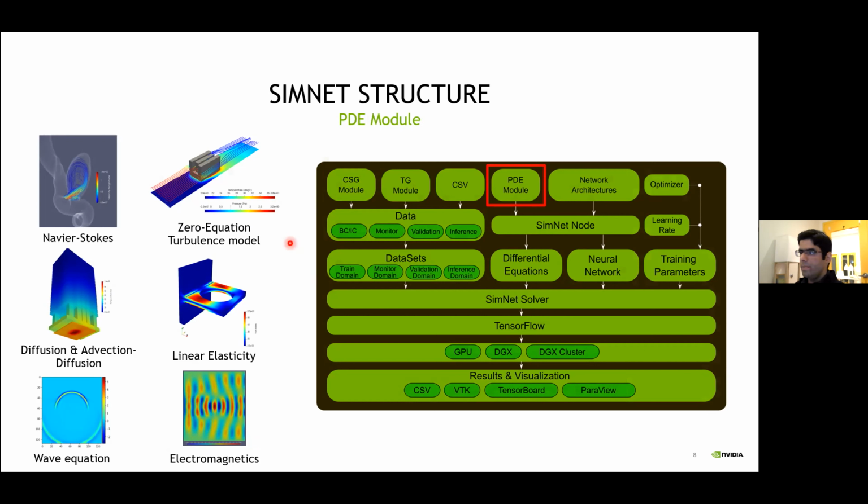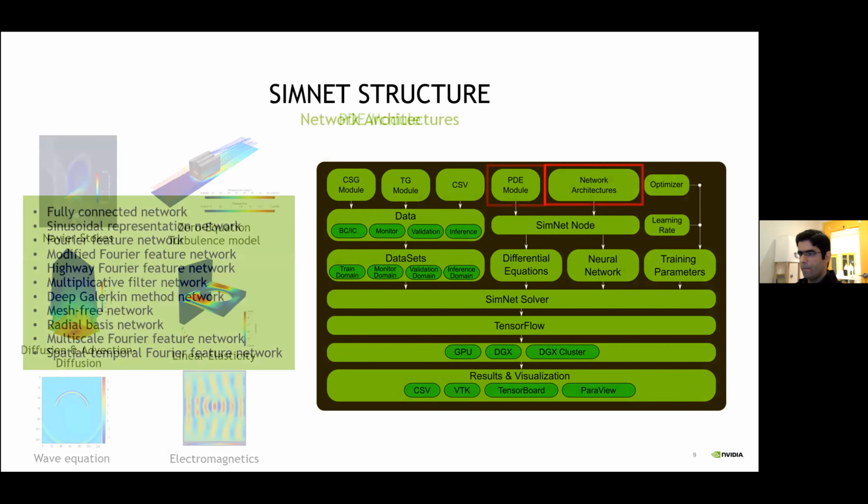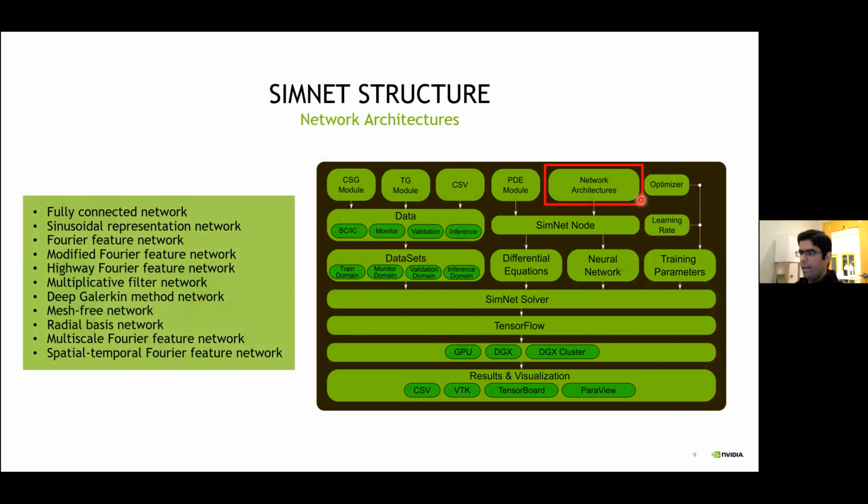The PDE module in SimNet also includes the implementation of a zero-equation turbulence model, and implementation of a two-equation turbulence model is currently in progress. In addition to the standard fully connected neural network, SimNet also offers a number of more advanced architectures, including but not limited to Fourier feature network, modified Fourier feature network, and sirens.